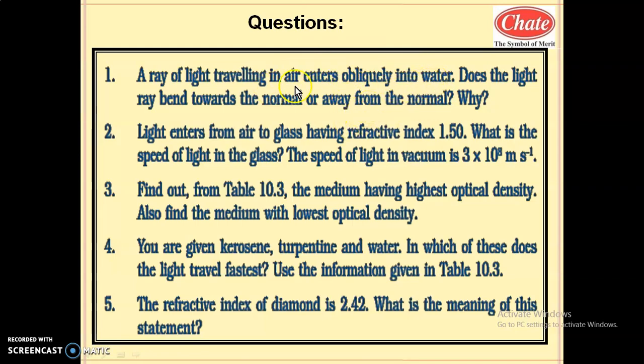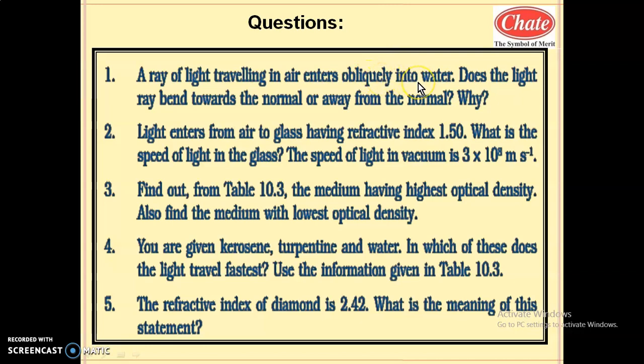Here, if you check, the refractive index of water with respect to air is greater than 1. As the refractive index of water with respect to air is greater than 1, it means the speed of light in air is greater than the speed of light in water. So this ratio is sin i by sin r.